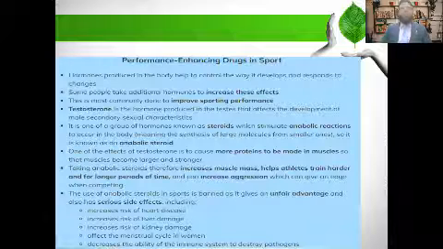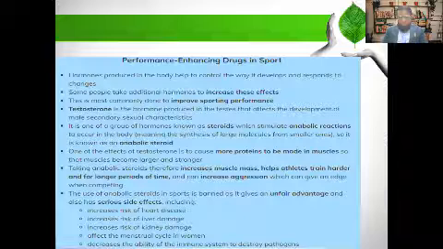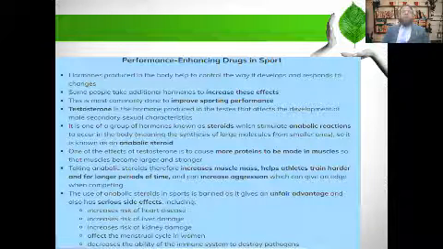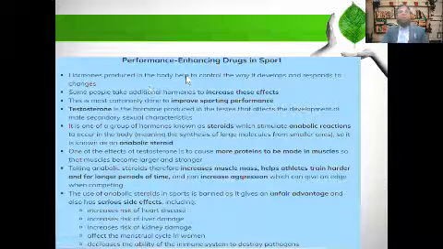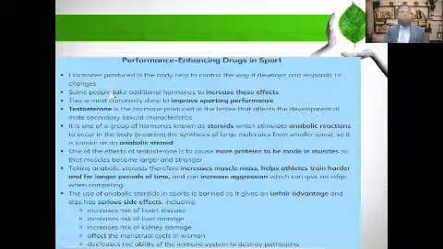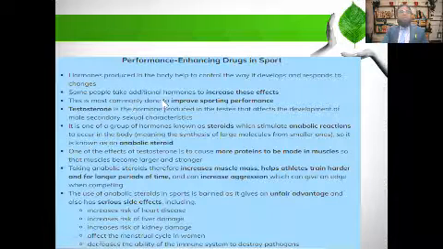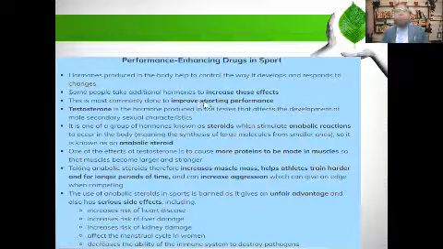Now, performance enhancing drugs in sports. Yes, sometimes the sportsmen take drugs before the competition. Although these drugs are fully banned. Okay, so see here, hormones produced in the body help to control the way it develops and responds to changes. Some people take additional hormones to increase these effects. This is most commonly done to improve sporting performance.